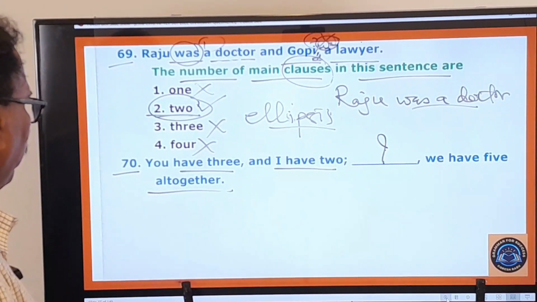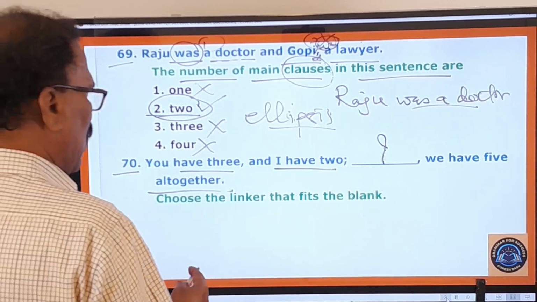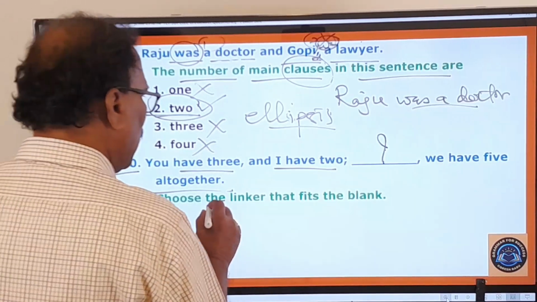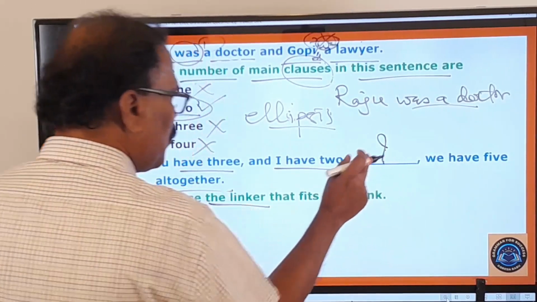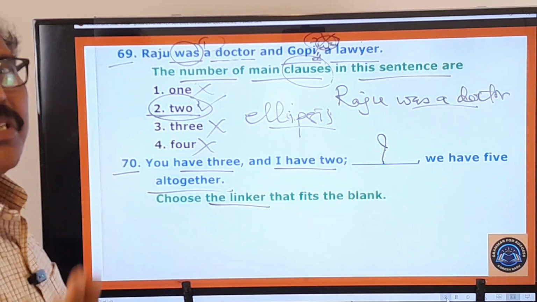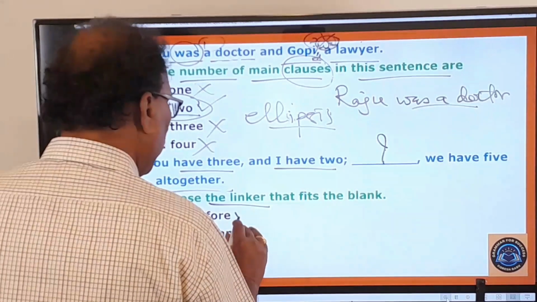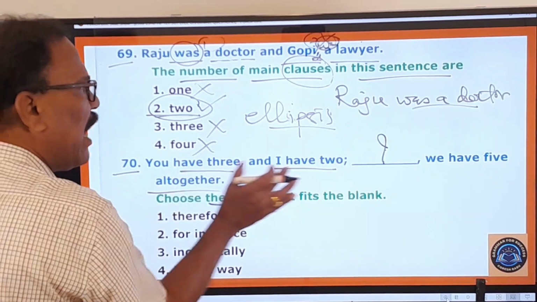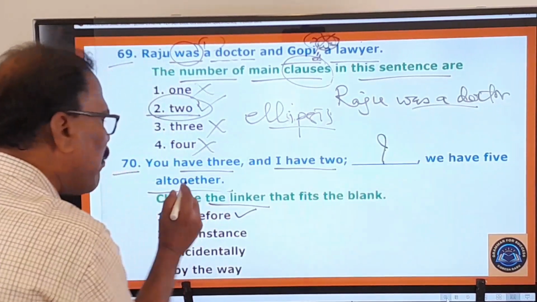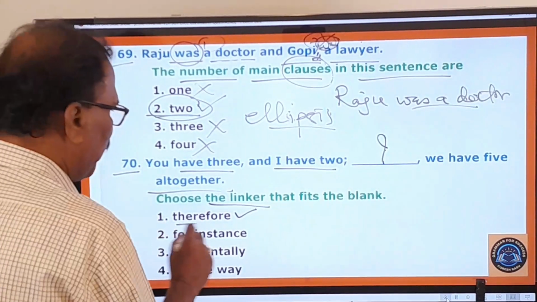Okay, now let us see what the examiner is asking you to do. Choose the linker that fits the blank. He is asking you to use the linker. Linker means a conjunction. Right. And here, the very first one, therefore, is the right one. You have 3 and I have 2. Therefore, we have 5 altogether.